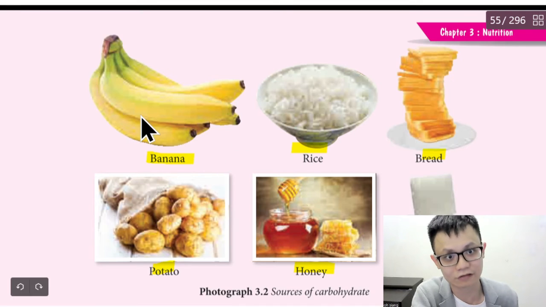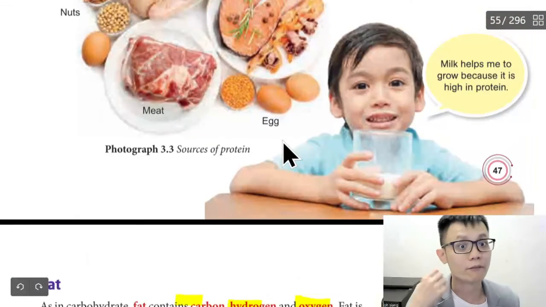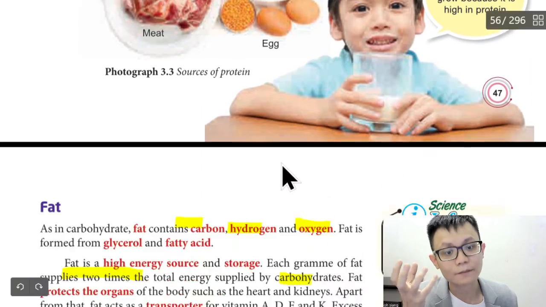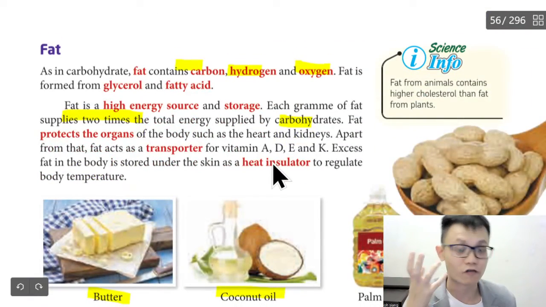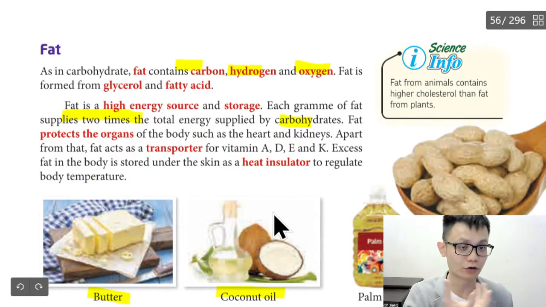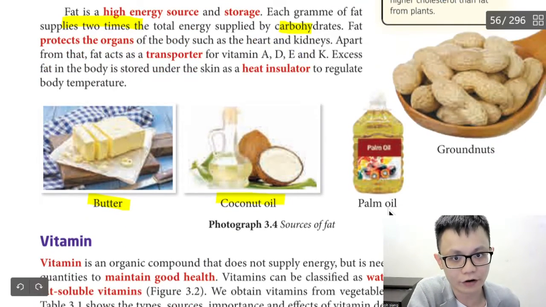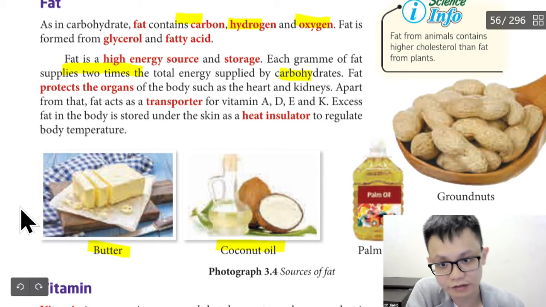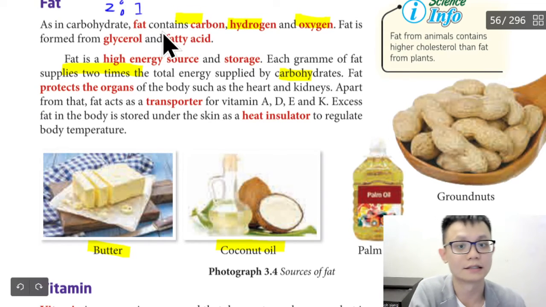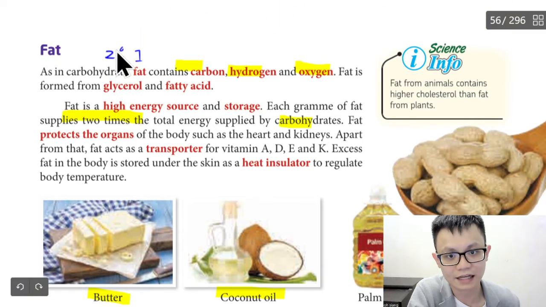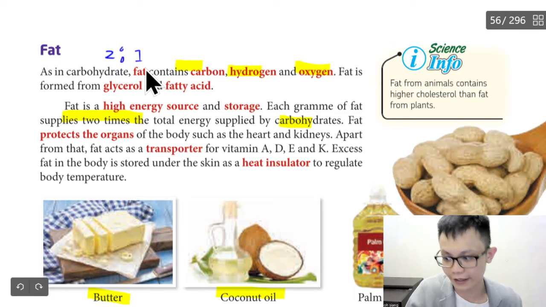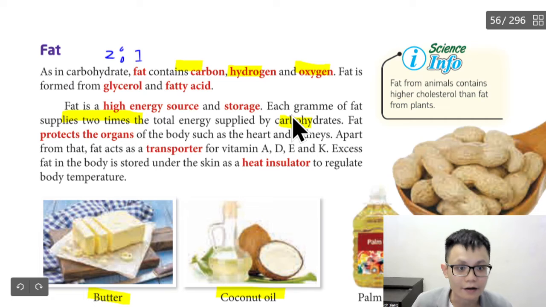This one, banana also can burn, okay? The amount of energy that can be burned shows the amount of calorie, the energy that it can produce. So of course the nut you can also burn, the palm oil also burns. So the ratio is 2:1. So I just want to write it down. The ratio is 2:1 for fats to carbohydrate, which is 2 times is the fats, the 1 is the carbohydrate. Okay, moving on.